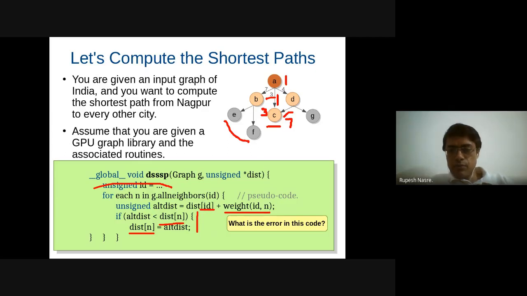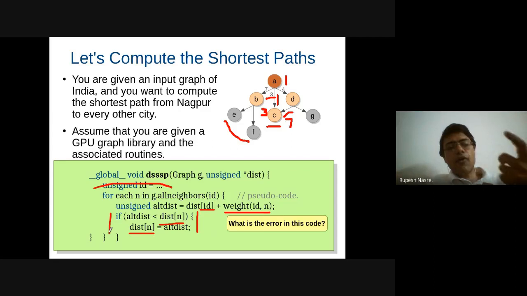Then I think Mrinalini is suggesting, I didn't understand why there is a lost update in the code. So let me explain that a little. From D to C, there is a distance update of 7. That is what one thread wants to do. And from A to C, let's say there is a distance update of 3 for some reason. If the A to C thread writes first, and there is no synchronization while writing to C's distance, then the A to C thread updates the distance to 3, and D to C happens. So essentially what I am talking about is this code.